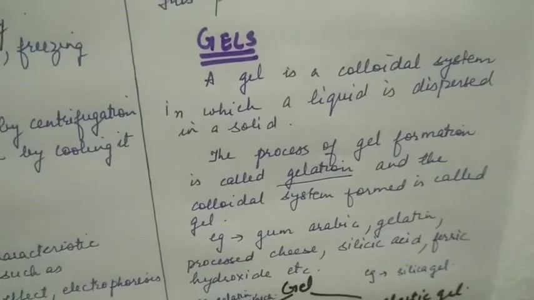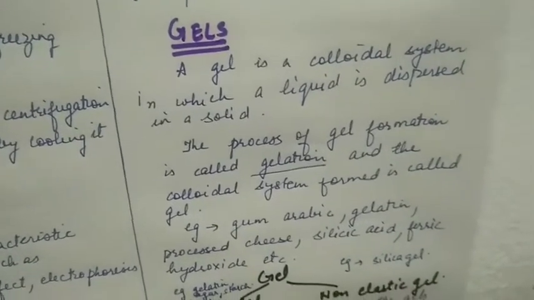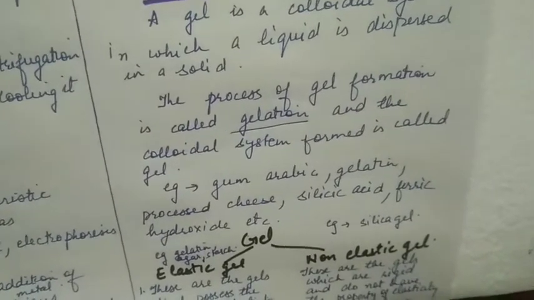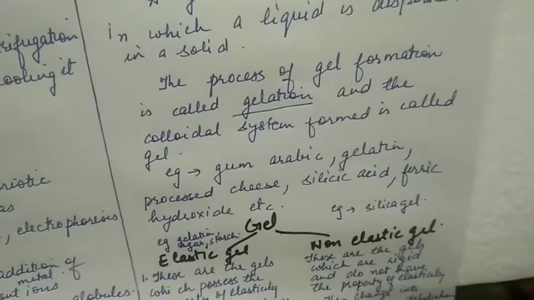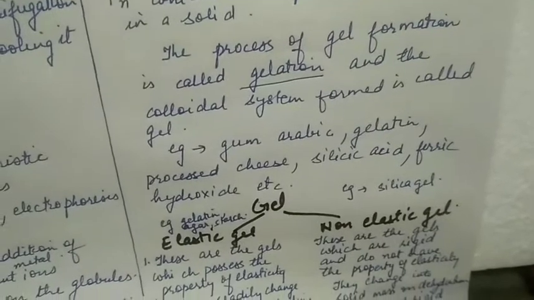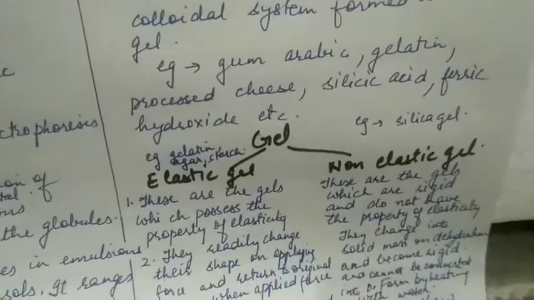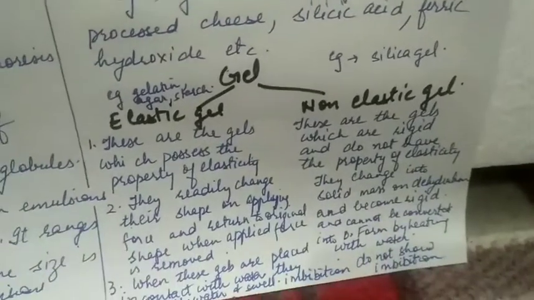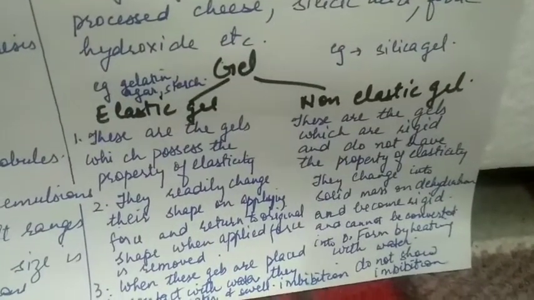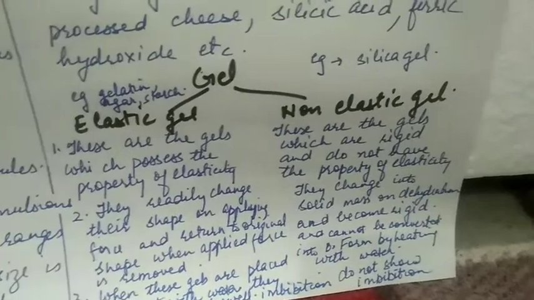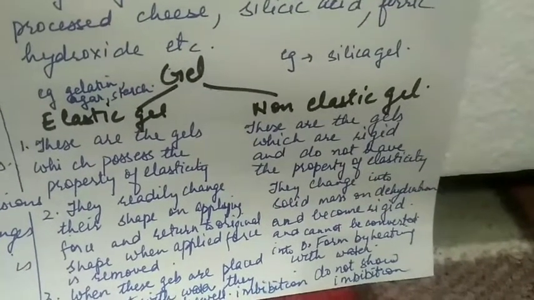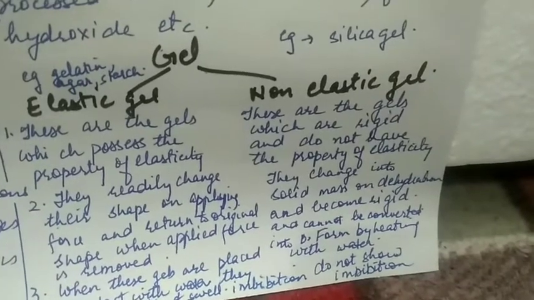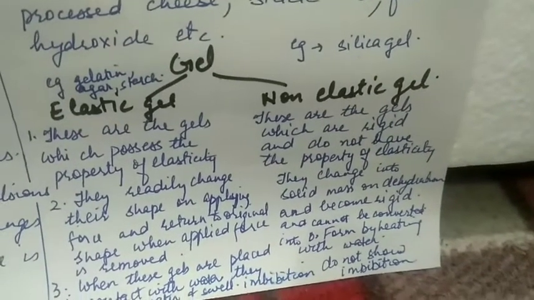The process of gel formation is called gelation, and the colloidal system formed is called gel. Example: gum arabic, gelatin, processed cheese, silicic acid, ferric hydroxide, etc. Gels are of two types: elastic gel and non-elastic gel. Elastic gels are the gels which possess the property of elasticity, whereas non-elastic gels are rigid and do not have the property of elasticity.